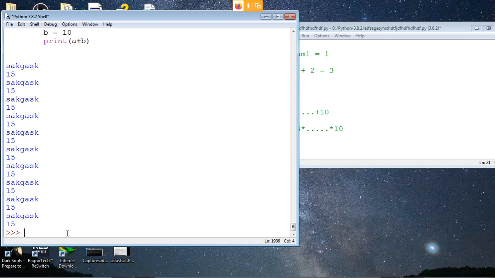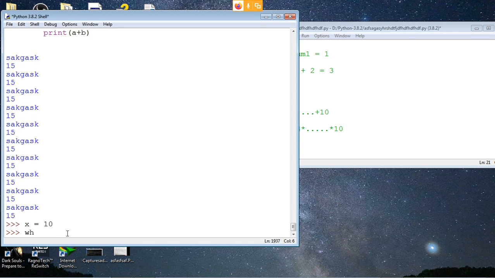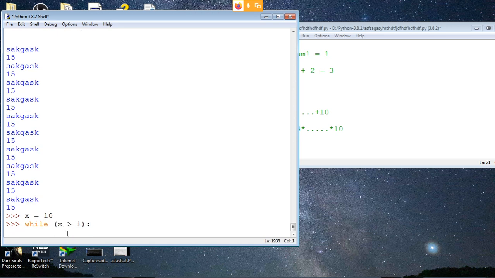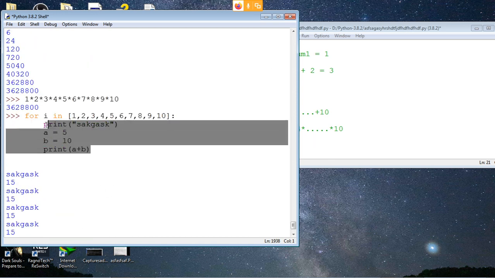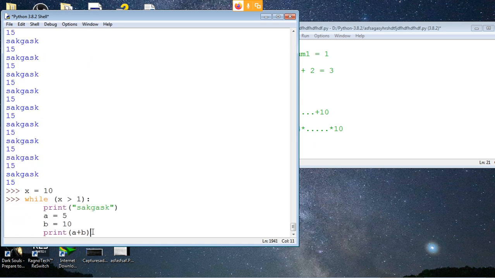You can say x is equal to 10, and we can do while x is bigger than 1. No, actually, a name example will be good. You take an input of a name. If it is not equal to one specific name, then you can ask for the name again. Something like that. We'll do that actually. That's an example I'm taking, but I'll just give a small example before I do that.